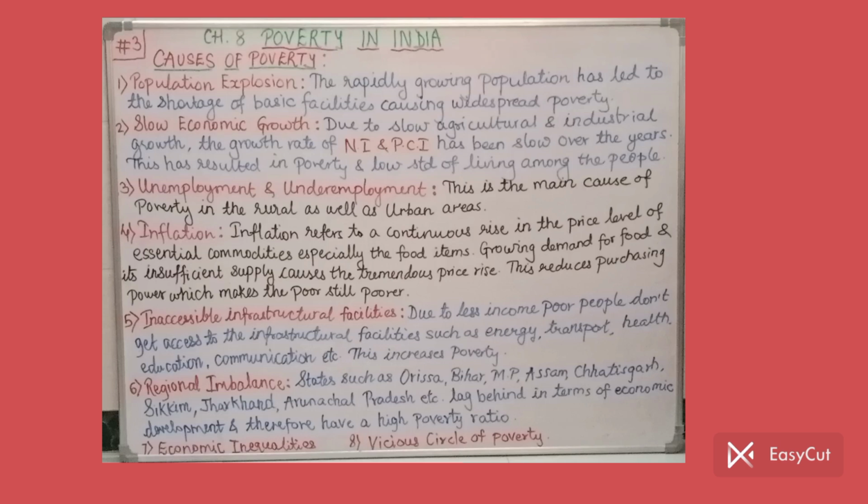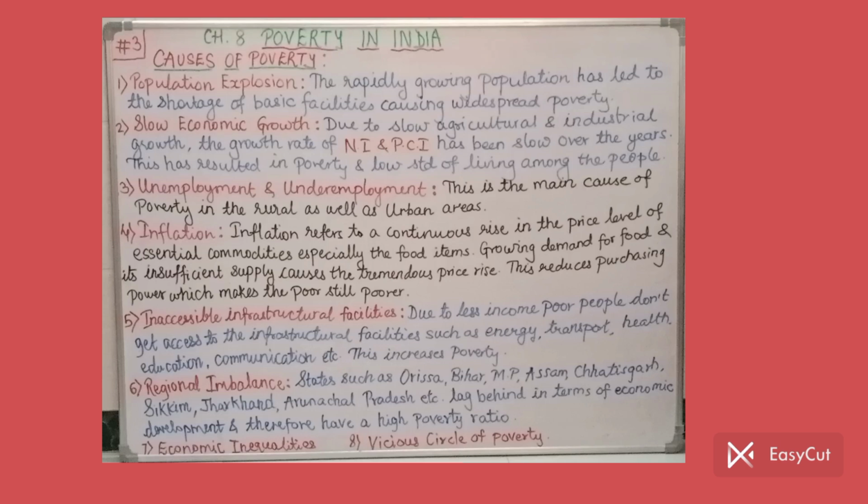Now, third, very important, the root cause of poverty is unemployment and underemployment. Since there is unemployment as well as underemployment prevailing in the society, due to this people have lack of income, and lack of income is nothing but poor condition, which results in poverty in the rural as well as in the urban area. So this is the main cause actually.